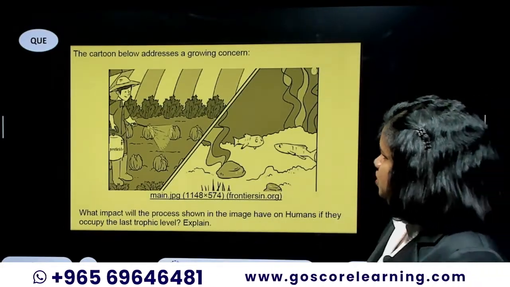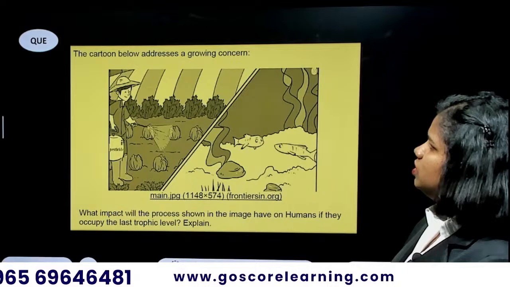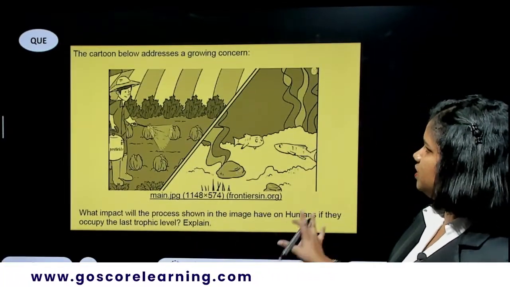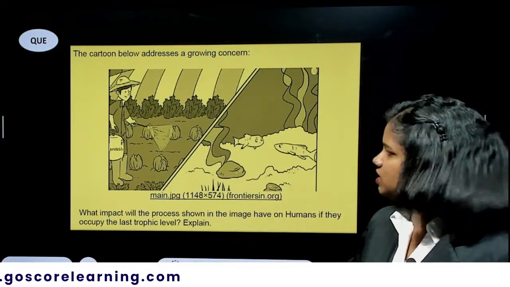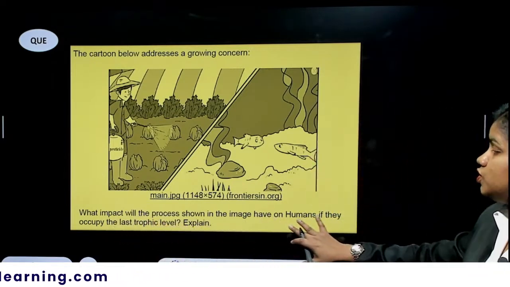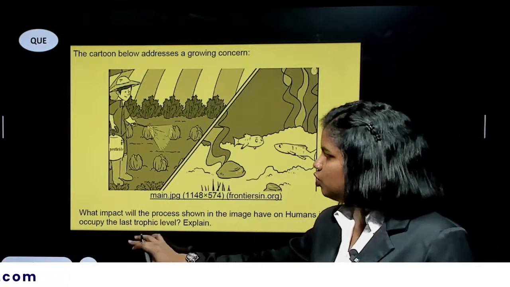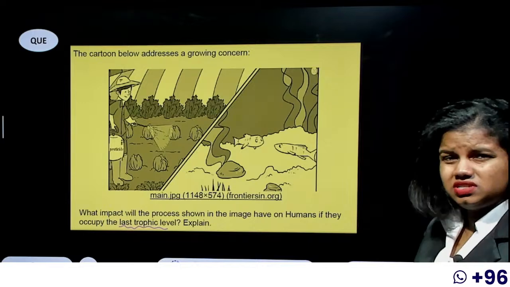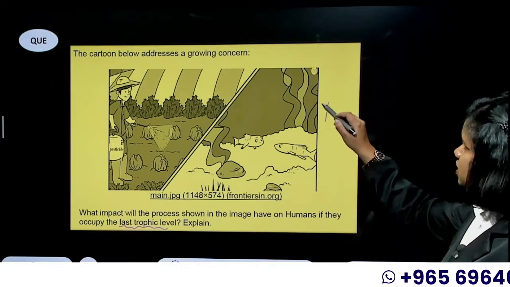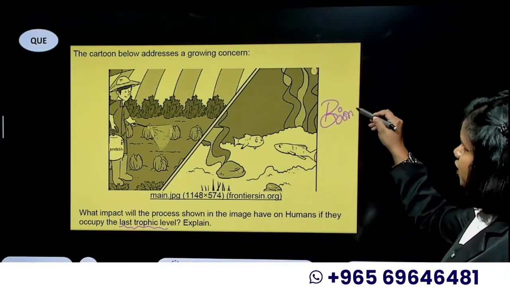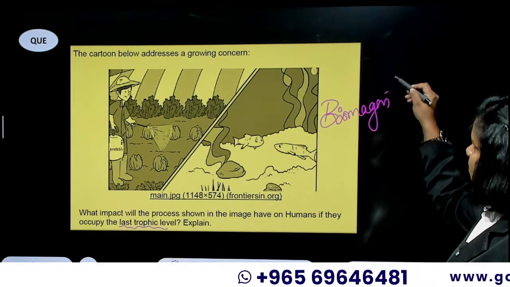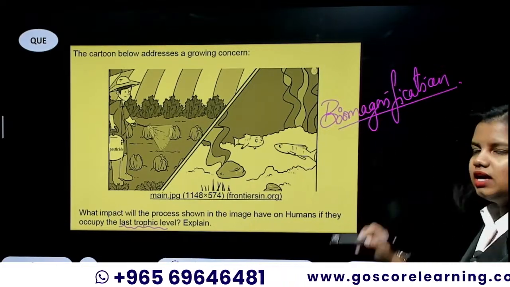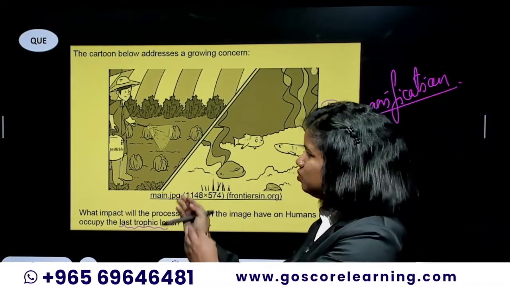And there is this question again from the B part. It's a cartoon. So there is some sort of pesticide being sprayed in an agriculture field, and there is a pond nearby. The question is, what impact will this process shown in the image have on humans if they occupy the last trophic level? Explain. So from the question it is very obvious that they are talking about biomagnification.